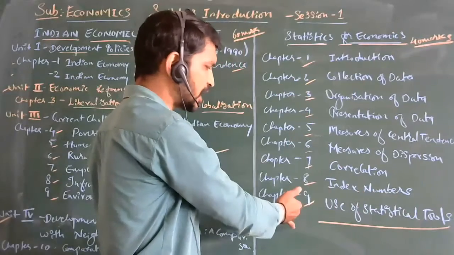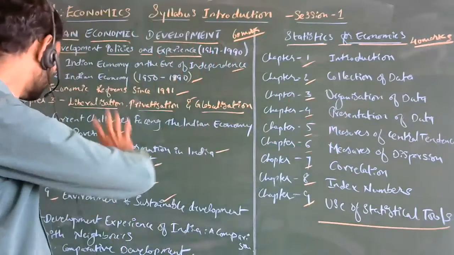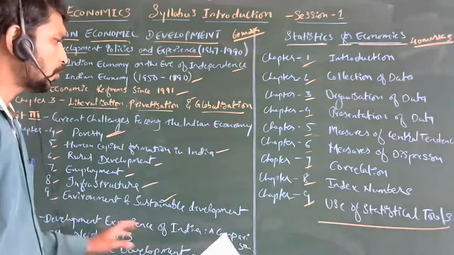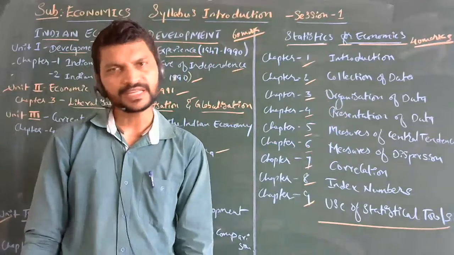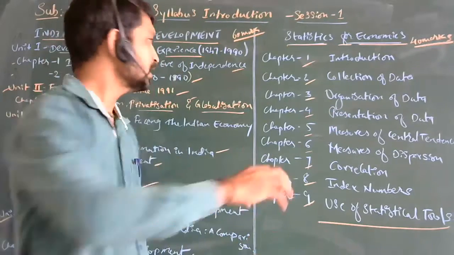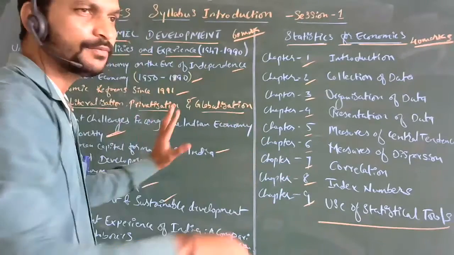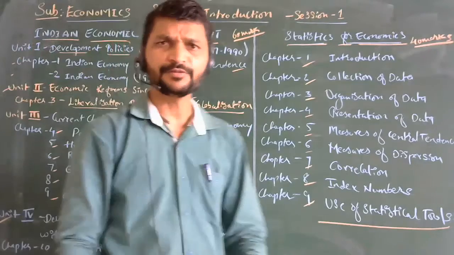Nearly 9 chapters we are going to discuss from the second book, and 10 chapters from the first book. Nearly 19 chapters overall for the academic year. So this is all about the syllabus of economics for the first year. Okay, this is done with the syllabus.